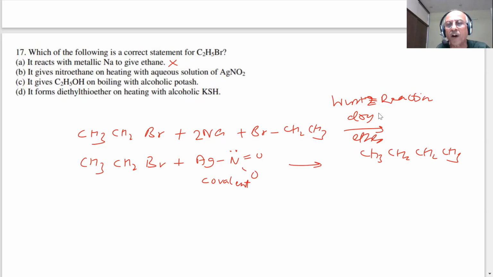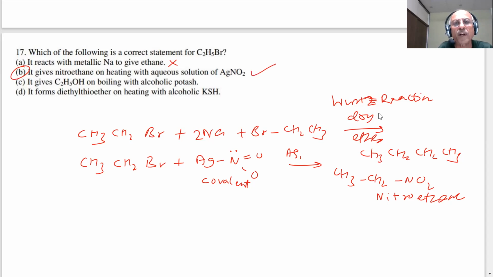This will attack this carbon. What you will get? CH3CH2NO2. What is this, student? It gives nitroethane. What is the name of this? Nitroethane. Aqueous, nitroethane. Yes, this is the correct answer. B is the correct answer.